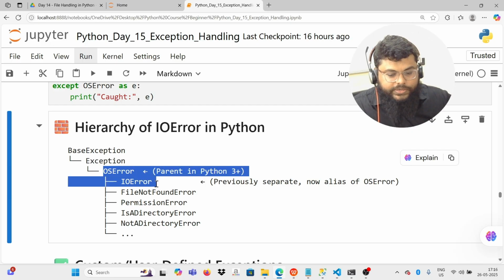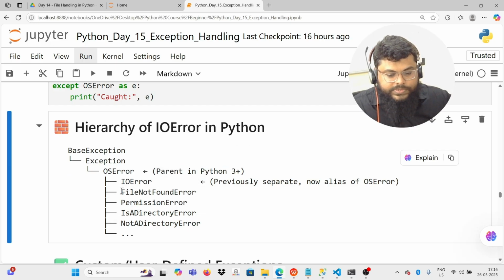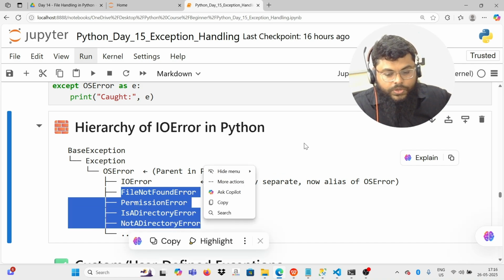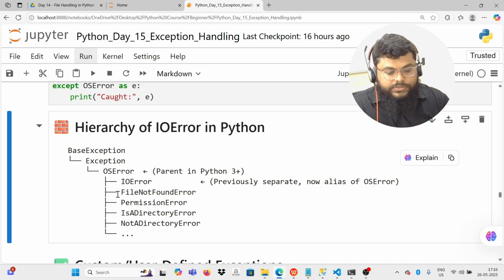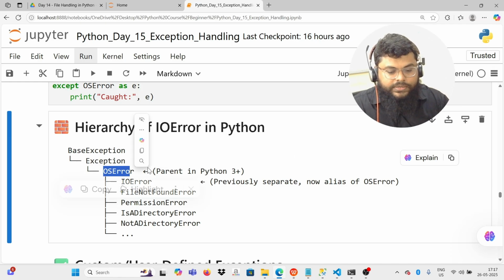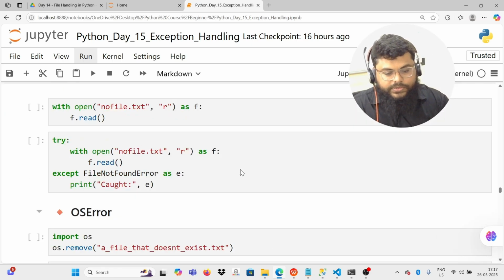These are at top level. Whatever comes inside it is file not found error, permission error, is a directory error, not a directory error. So instead of directly selecting file not found error, if you just give the parent name IO error or OS error, then also it will work.